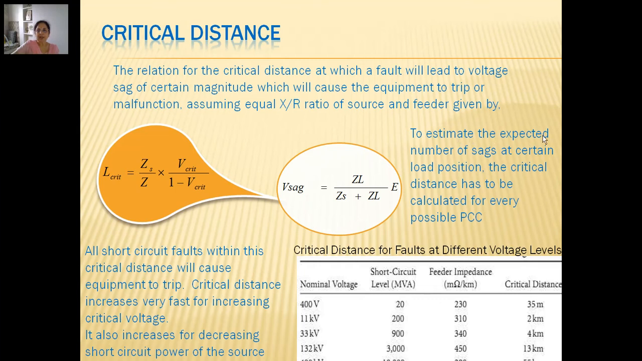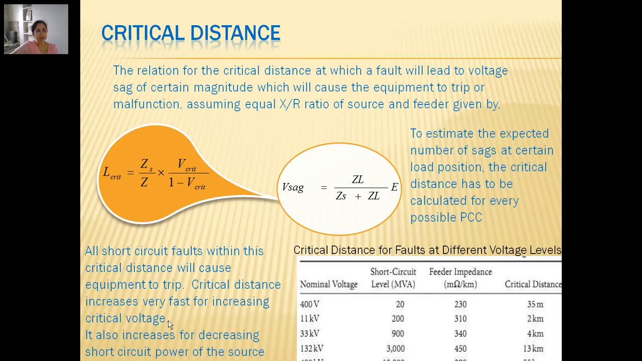To estimate the expected number of sags at a certain load position, the critical distance has to be calculated for every possible PCC. So around this location, if we place the equipment at different PCCs, its critical distance value would keep on changing. All short circuit faults within this critical distance will cause the equipment to trip. So critical distance increases very fast for increasing critical voltage.